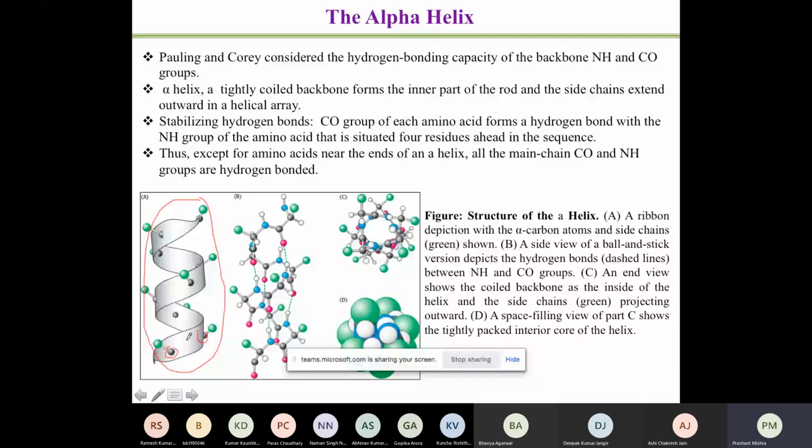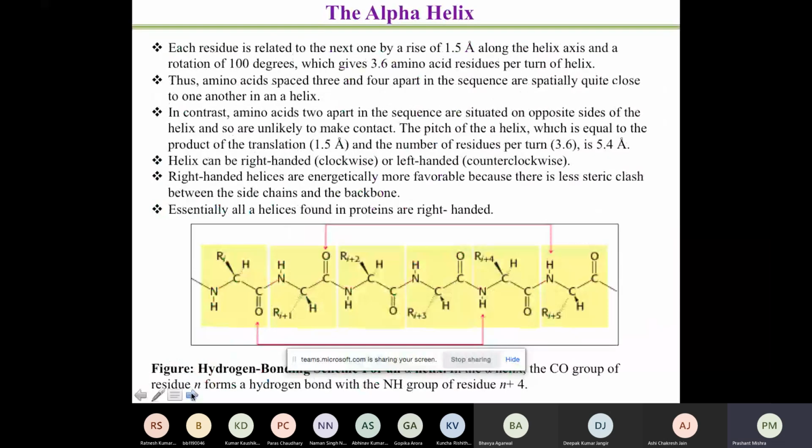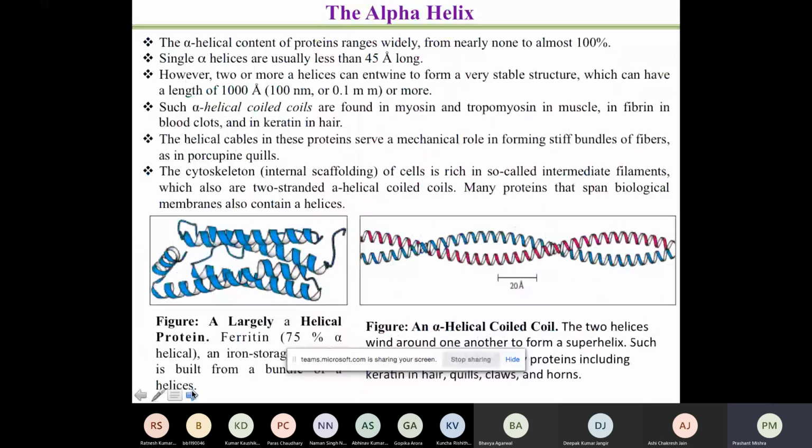So you find this kind of angle after each residue, along the helix axis, and this rotation is around 100 degrees. This leads to the formation of the alpha helix, which is normally 45 angstrom long. So you have an alpha helix around 4.5 nanometer long.